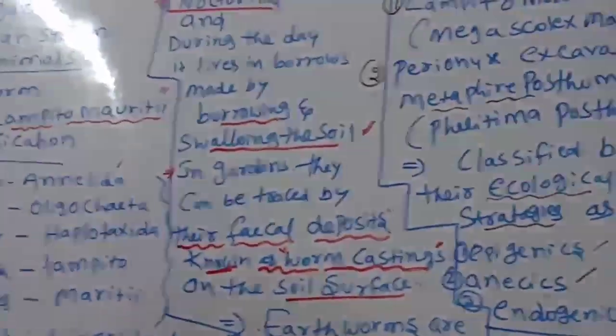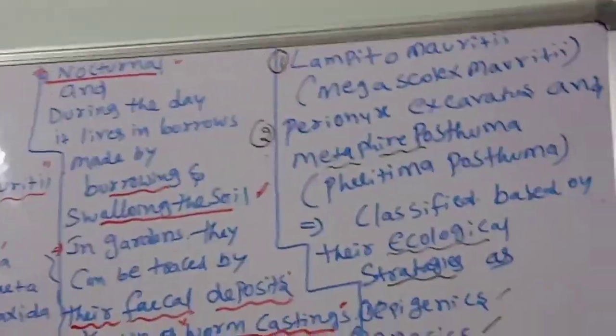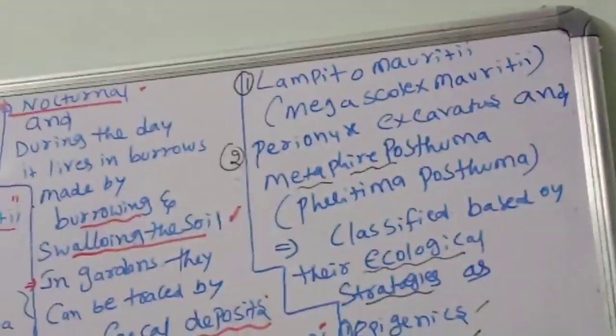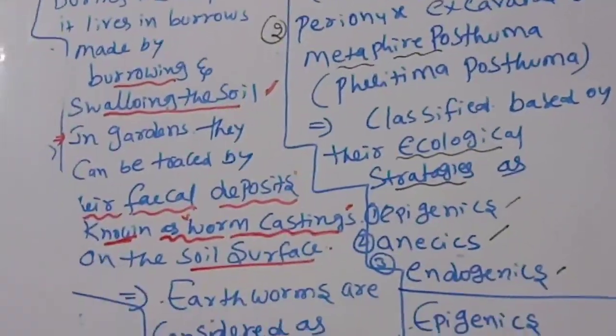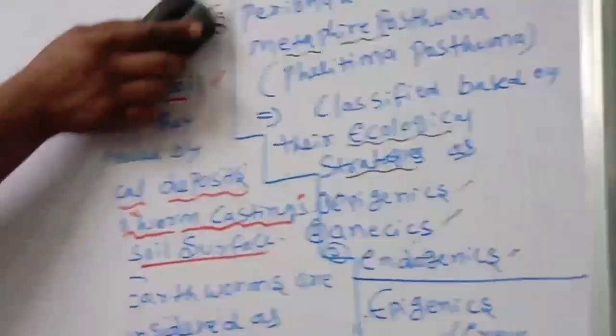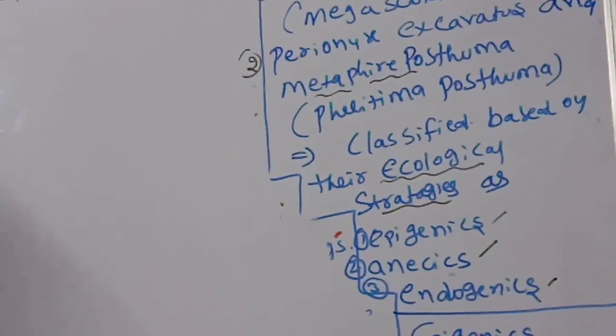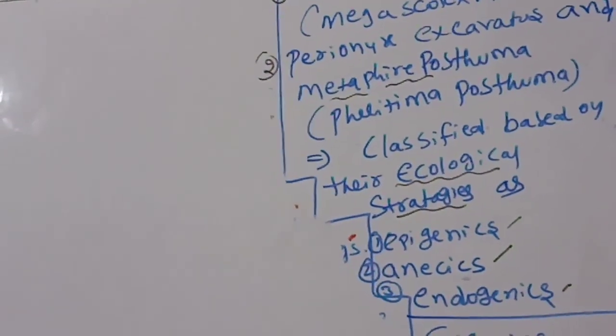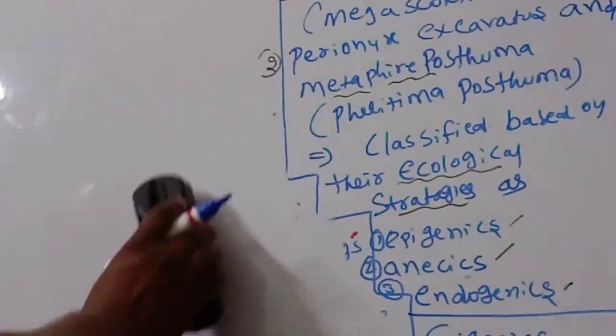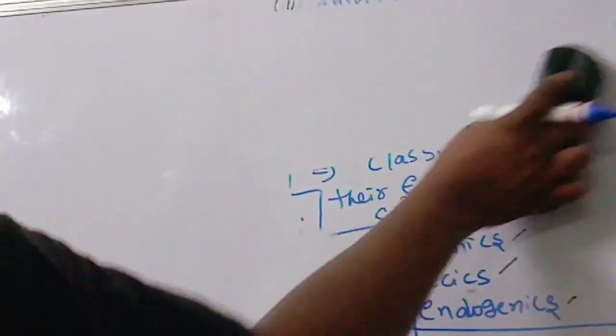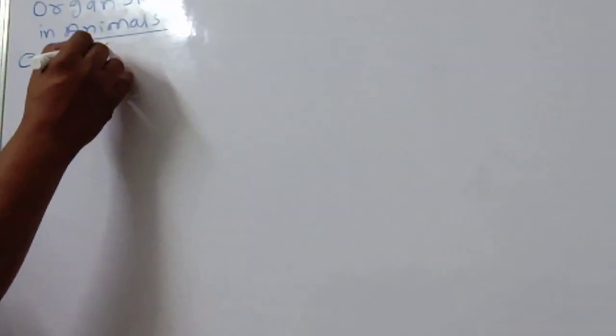Okay children, now we are going to discuss about epigeics, anecics and endogeics. Observe very carefully. The first one is epigeics.